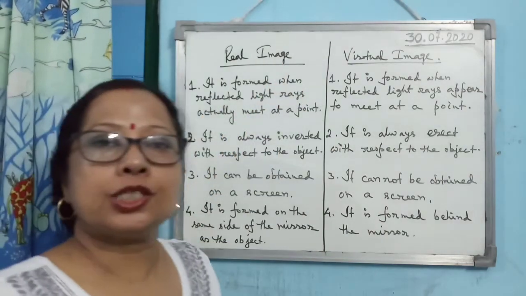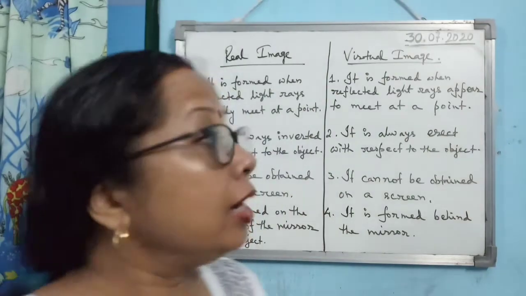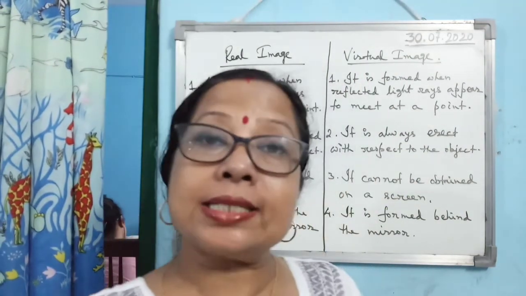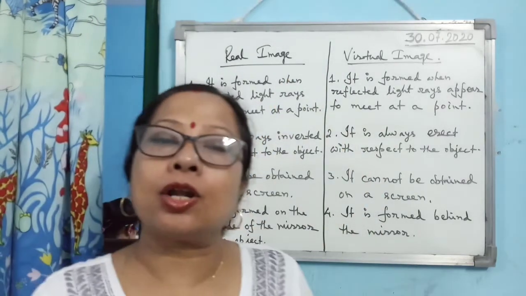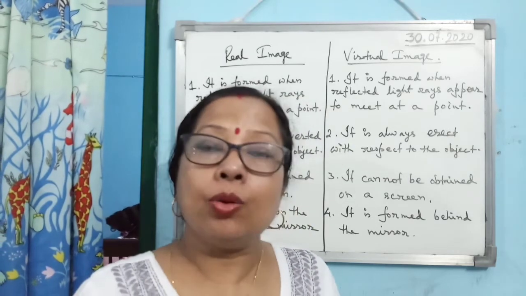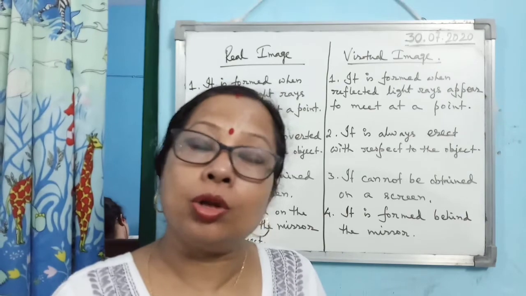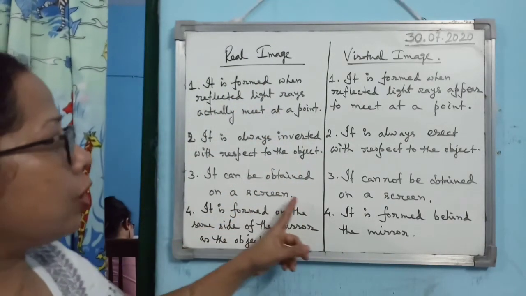A real image is formed when reflected light rays actually meet at a point. A virtual image is formed when reflected light rays appear to meet at a point. Real images are always inverted with respect to the object. Virtual images are always erect with respect to the object. A real image can be obtained on the screen.